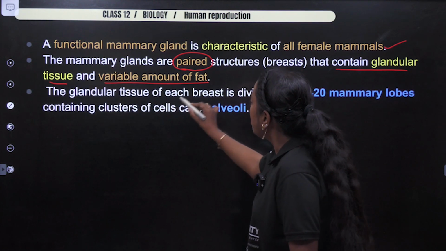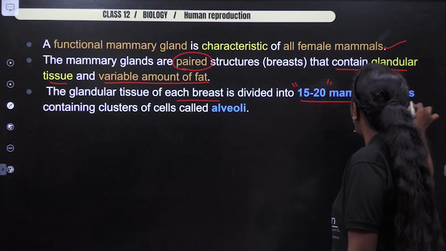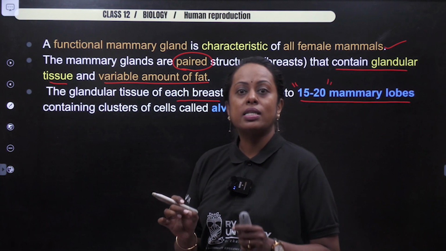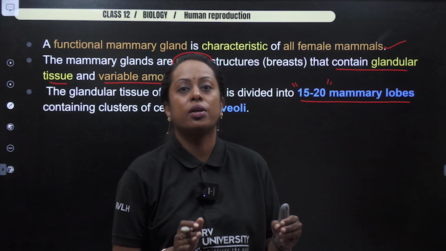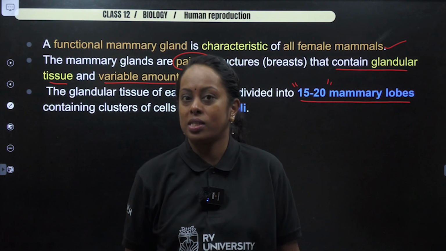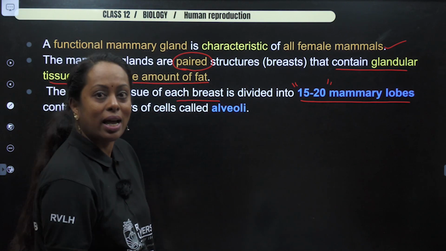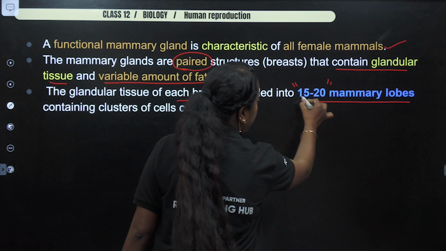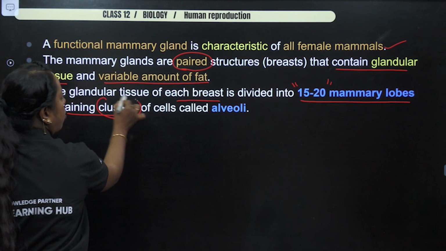Next, the glandular tissue of each breast is divided into how many mammary lobes? Whatever words have been highlighted in blue, make a flow chart of it, because they will ask you MCQs based on flow charts also. So all the blue words which I have highlighted, make it as a flow chart. In 15 to 20 mammary lobes, we have clusters of cells.